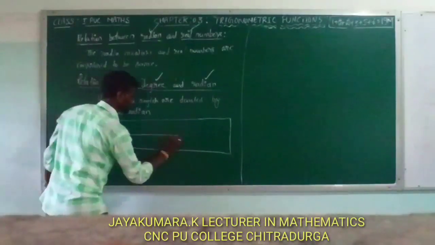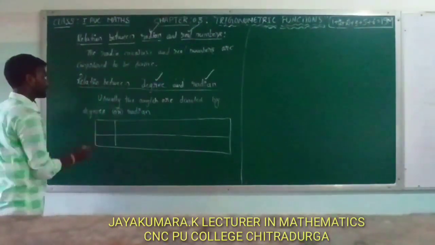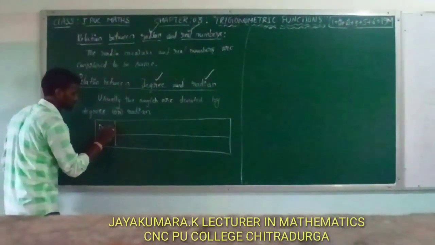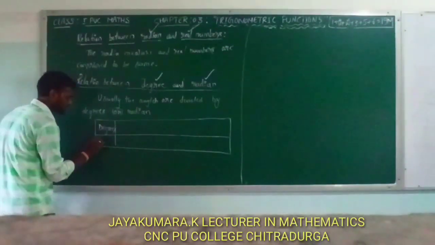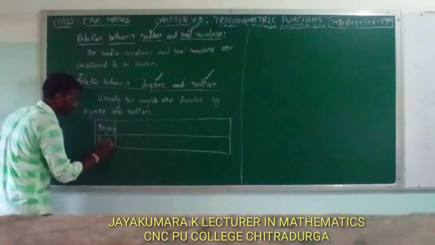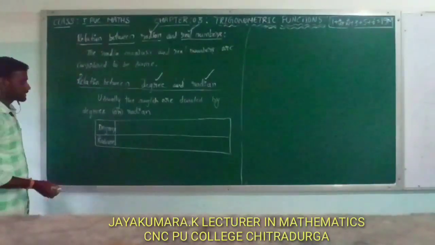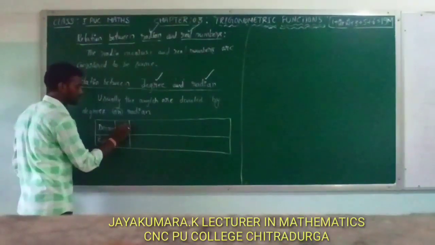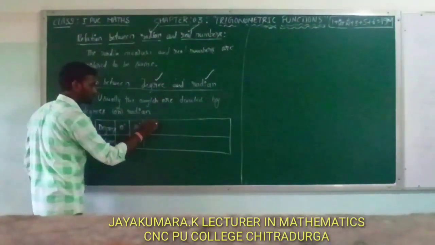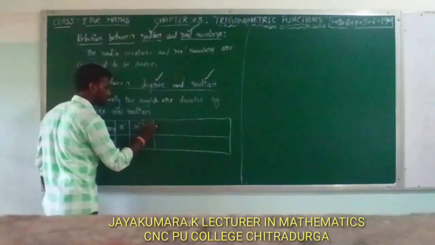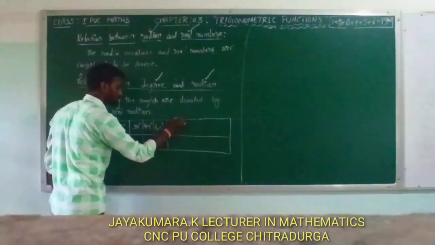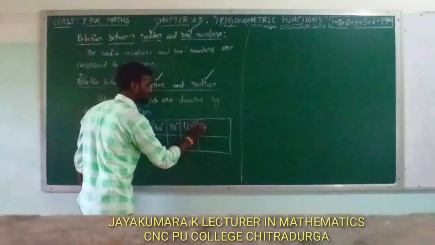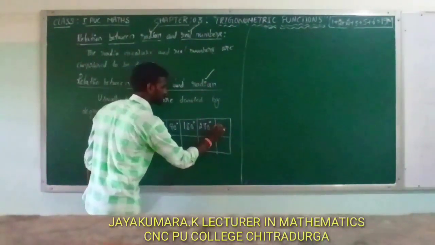Here observe. Here the angles are in terms of degrees. Here the angles are in terms of radians. In degrees there are some angles: 0 degree, 30 degree, 45 degree, 60 degree, 90 degree, 180 degree, 270 degree, 360 degree.